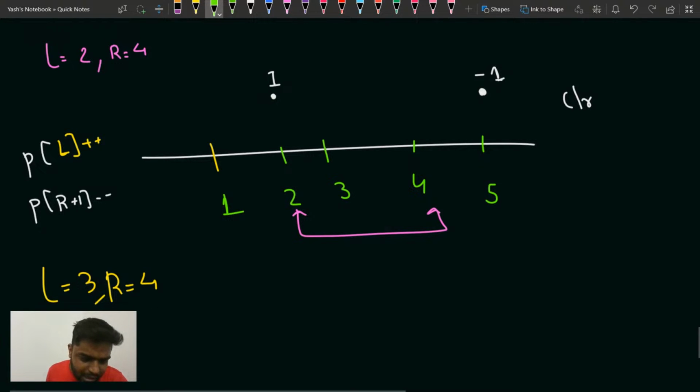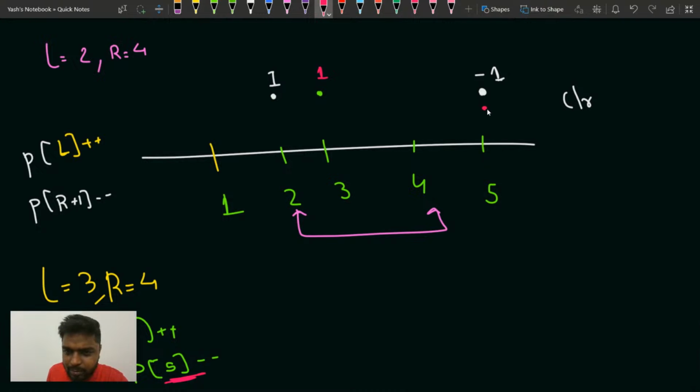So what I will do is, at P of 3 I will increment, and at P of R plus 1 I will subtract. At P of 3 the value was already 0, so I add 1 and it becomes 1 here. Then at P of R plus 1 I subtract, so it will become minus 2.